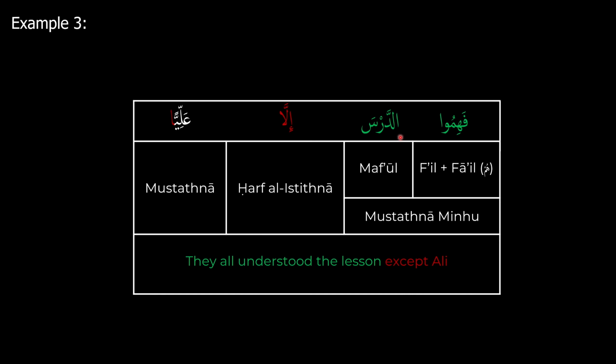And now let's take another look at an example. Here we have fahimu darsa illa aliya. Fahimu is going to be our fi'l, and the fa'il is inside, which is the hum. And then the maf'ul is ad-darsa. So altogether, this is fi'l fa'il maf'ul, and this is going to be our mustathna minhu because it's before the illa. And then illa is our harf, and then the mustathna is going to be aliyya. And again, you can see it's in a state of nasb. So this translates to they all understood the lesson except Ali. So Ali is the one being excluded.